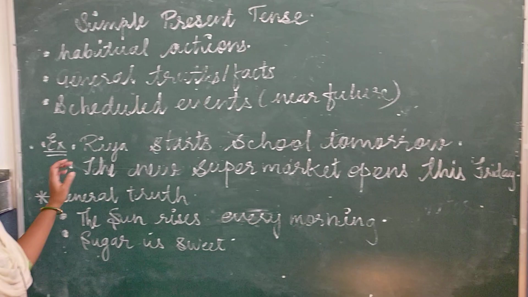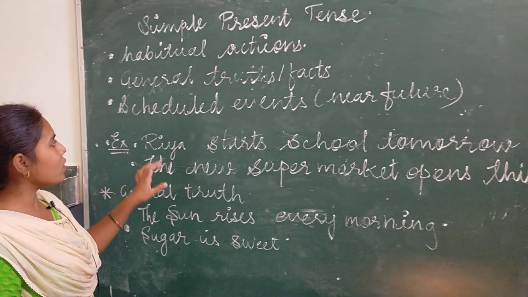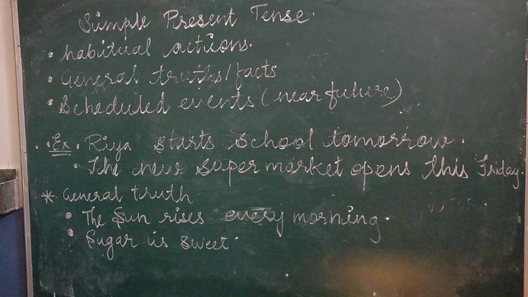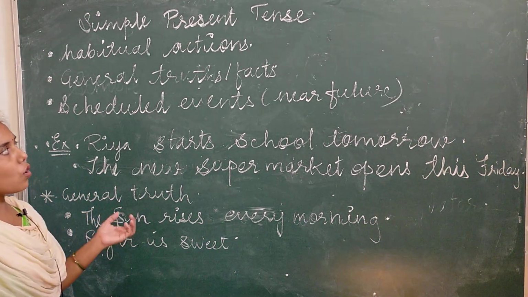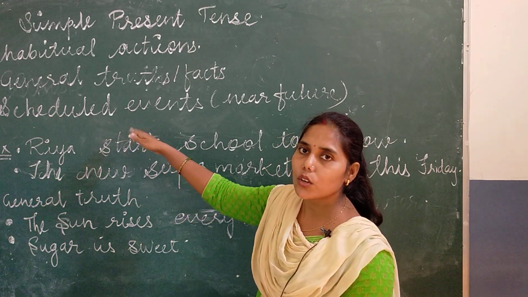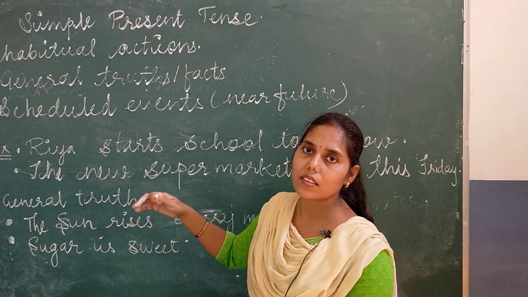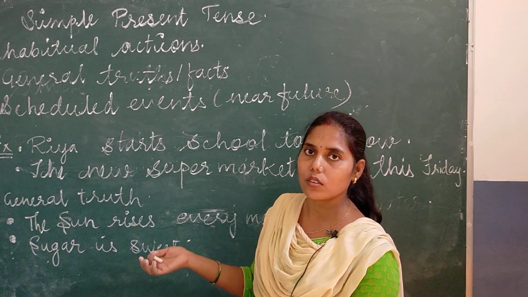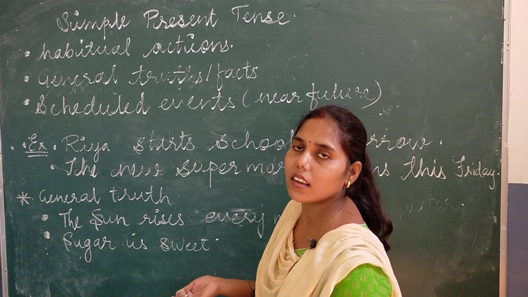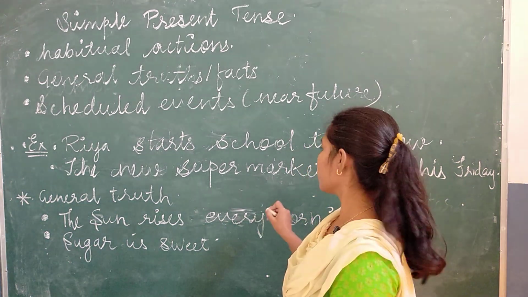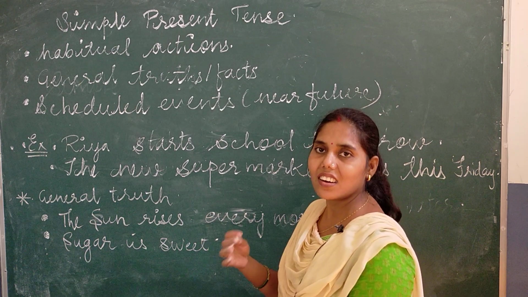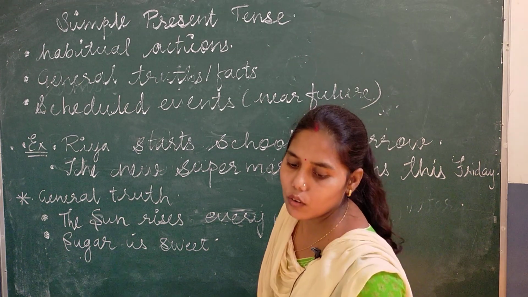So for expressing this kind of sentence, we use simple present tense. The planned event, it opens this Friday, means it is scheduled, it is planned. It is planned कि हम Friday को ही उसको open करेंगे या उसकी जो भी opening ceremony करेंगे. So it is going to open on this Friday only, not on any other day. Okay. So for